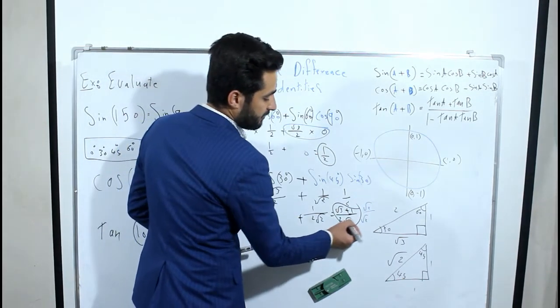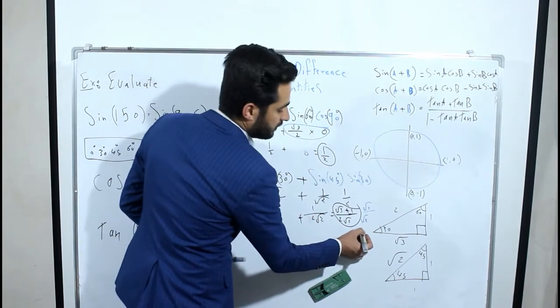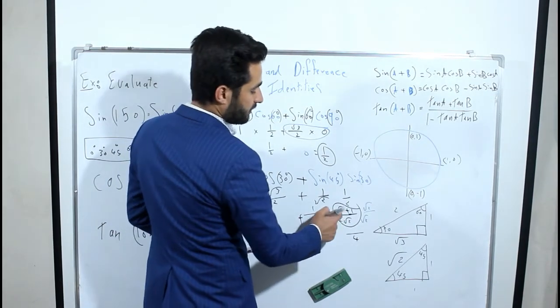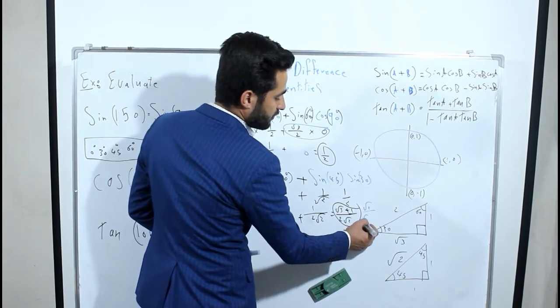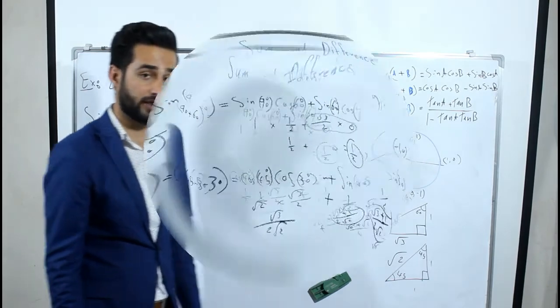Then square root of 2 multiplied by square root of 2 becomes square root of 4, and you can take 4 out, it becomes 2. Then 2 multiplied by 2 is 4. Square root of 2 multiplied by square root of 3 becomes square root of 6. Square root of 2 multiplied by 1 becomes square root of 2. So this is the last answer, square root of 6 plus square root of 2 over 4.